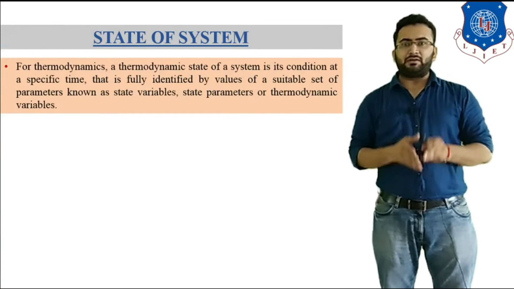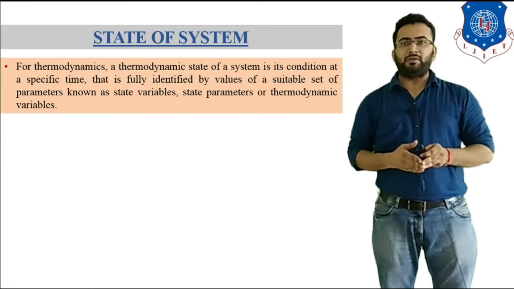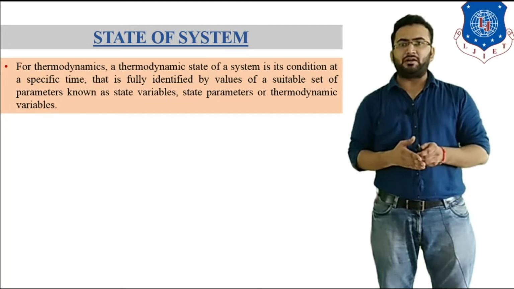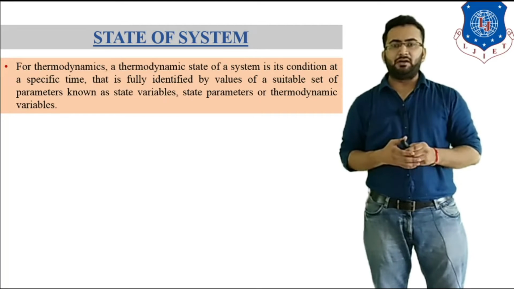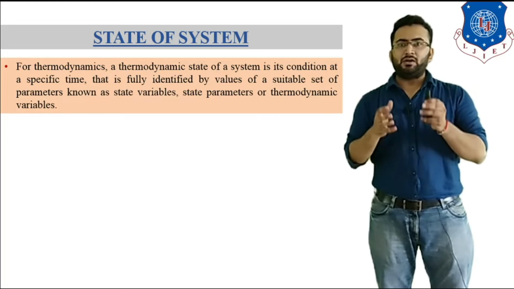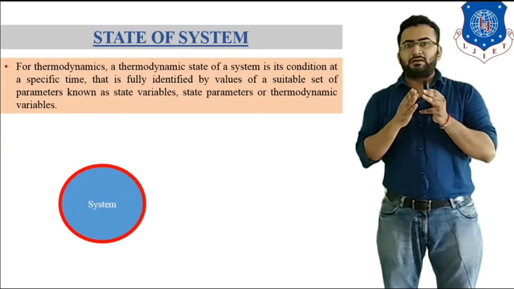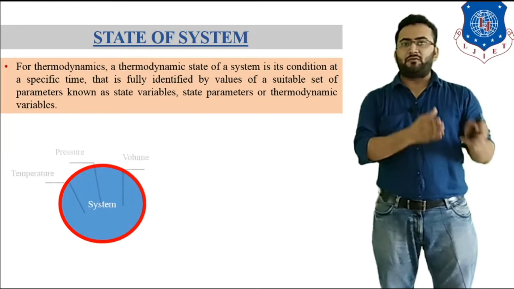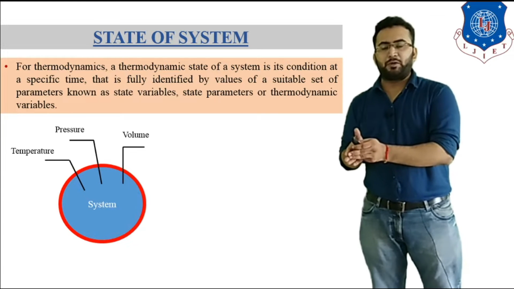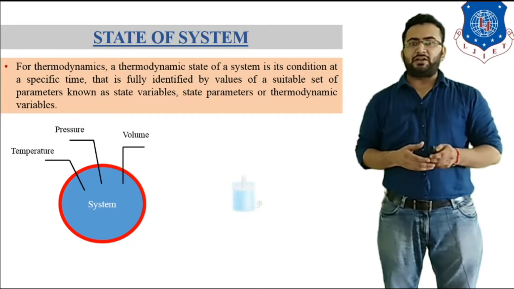In thermodynamics, a state of system is a condition at a specific time that is fully identified by the value of a suitable set of parameters known as state variables, state parameters or thermodynamic variables. So state of system is defined by a specific temperature, pressure and volume at a specific time, and it defines various thermodynamic properties at a specific time. To understand this, let's take one example.